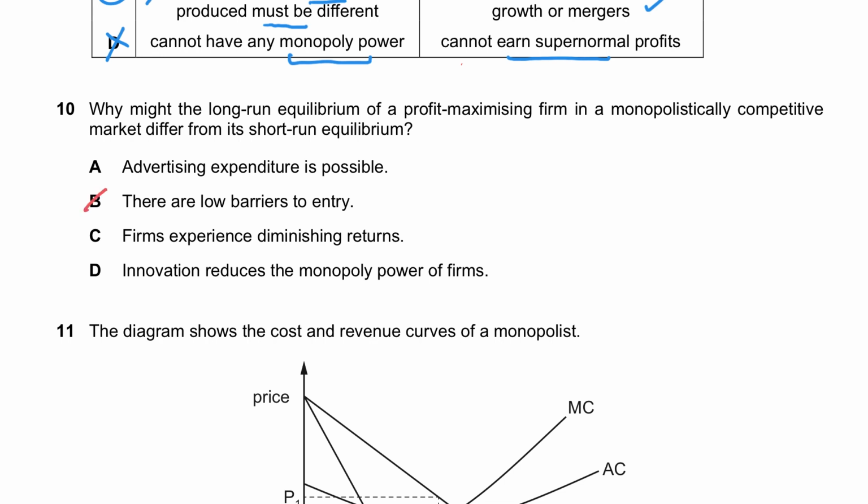The way we distinguish between perfect competition and monopolistic competition is that monopolistic competition has differentiated products, while perfect competition has identical products, but both have low barriers to entry, and because of low barriers to entry, both end up making normal profit in the long run. And that's why B is the right answer.